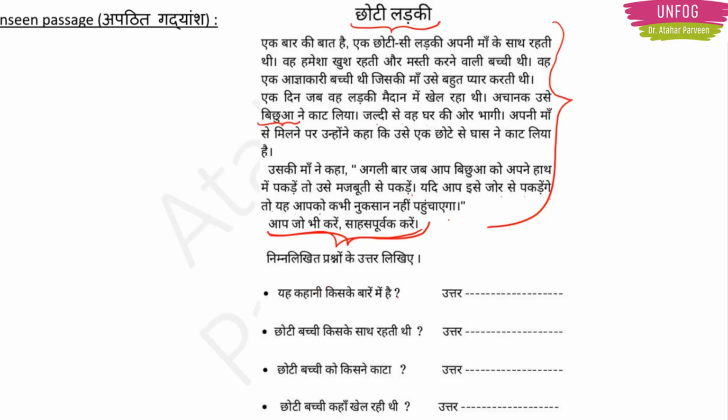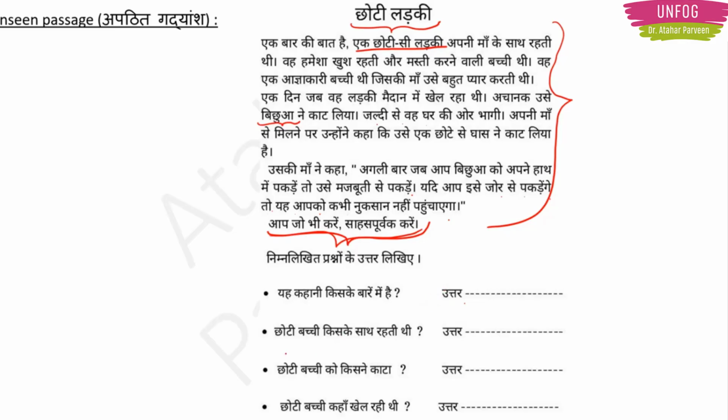यह कहानी किसके बारे में है? Whose story is this? This story is about a girl, right? So how will we answer that in Hindi? यह कहानी एक छोटी सी लड़की की है. Here it is given, right? एक छोटी सी लड़की. So that you can take from the passage and you can add it in your answer here. That's what Apatith Gadyansh is about. You take the words from the passage, you twist it, you make your own answer and you write it down.